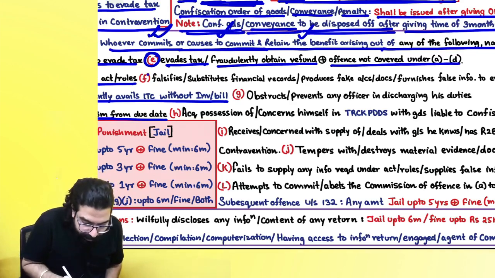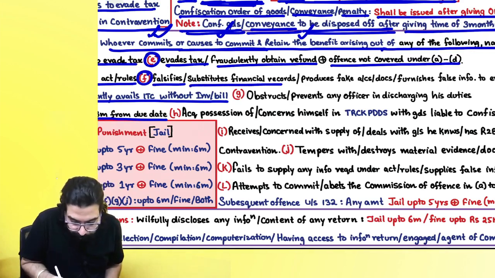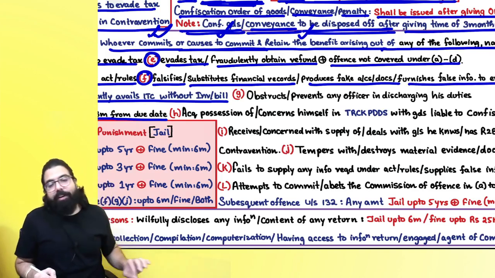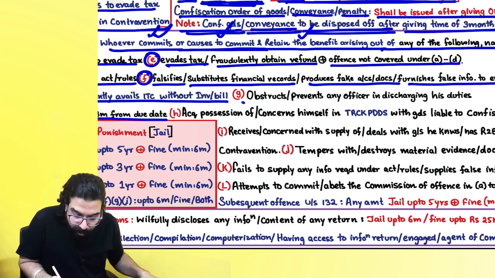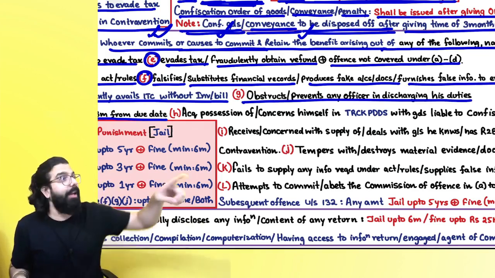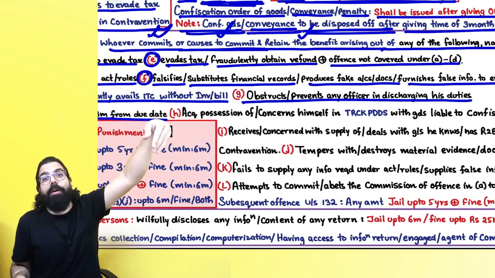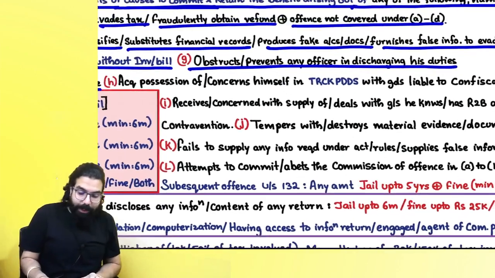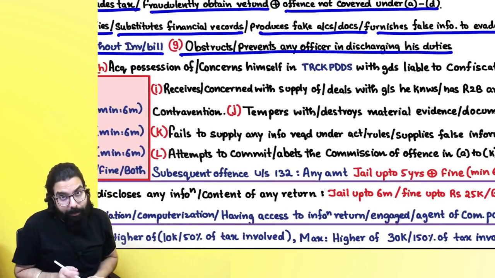The next one over here is F. If you falsify or substitute financial records, produce fake accounts or documents, or furnish false information to evade tax. Okay, sir. G, you obstruct or prevent an officer from discharging his duty. The officer came to a premises, you are telling, hey, go. You are obstructing the officer, not allowing him to come inside your premises. Then they are telling, sir, you are doing an imprisonment offense.